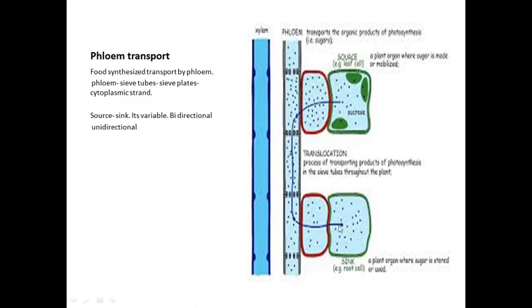The leaf depends on the root or stem for food. At that time, what will happen? The sink becomes a source and the source becomes a sink. Source becomes the sink and sink becomes the source. So that is why I said the source and sink are variable, never permanent.